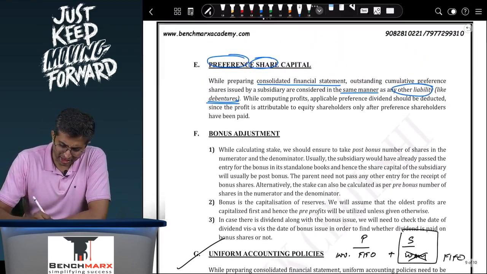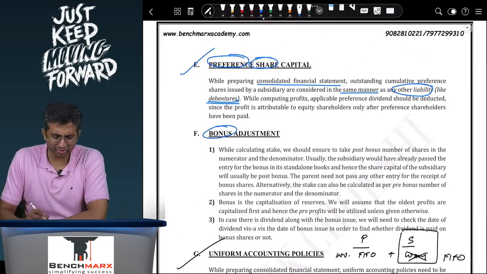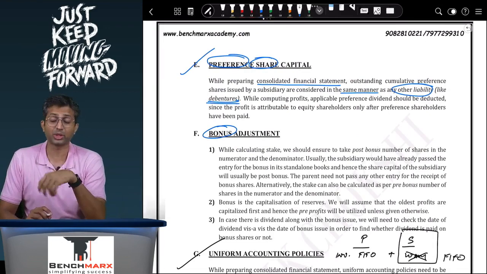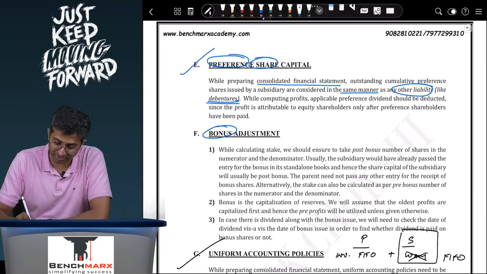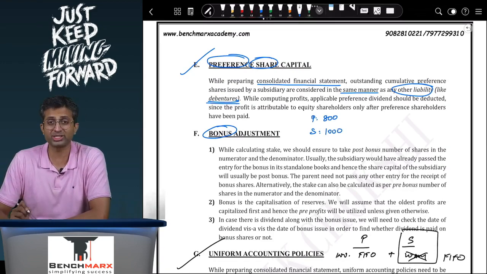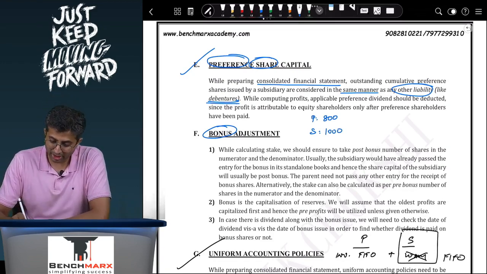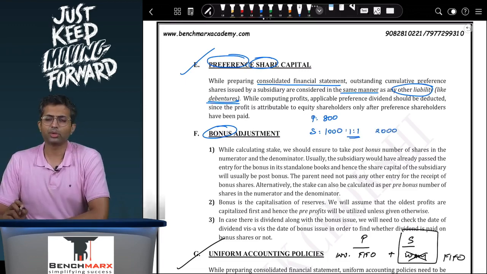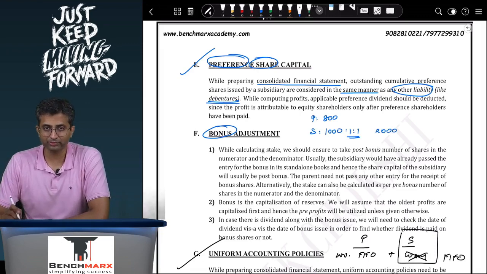Then there is bonus. Bonus adjustment, to be honest, is not very important, but you have to be careful, in case there is a bonus in the question, to calculate the stake correctly. For example, P might have acquired 800 shares in S when S had 1000 shares, which means there's an 80% stake. Now let us say S distributes a bonus on a 1:1 basis, which means there will be 1000 bonus shares and the number of shares after bonus will be 2000.